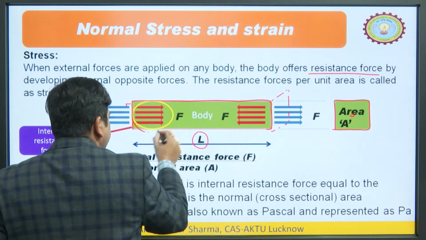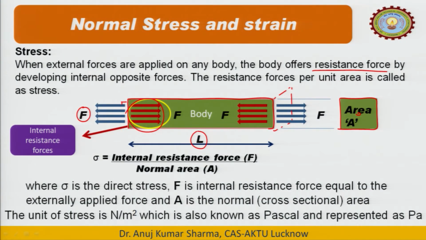By definition, stress is this internal resistance force divided by the normal cross sectional area A. So, sigma is equal to F by A. If the force is not sufficient to deform this object, the body has generated a sufficient internal resistance, then sigma becomes F by A. F is equal to the applied F if it is under equilibrium.